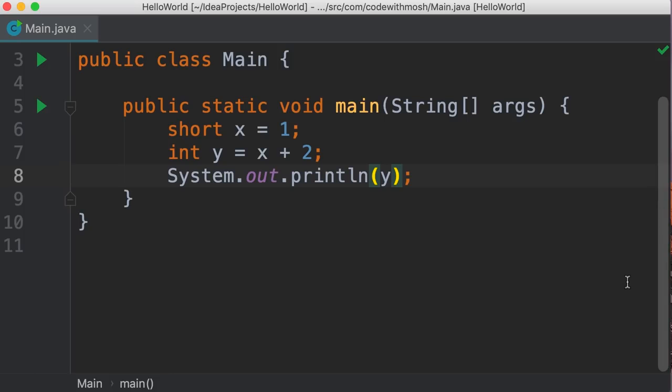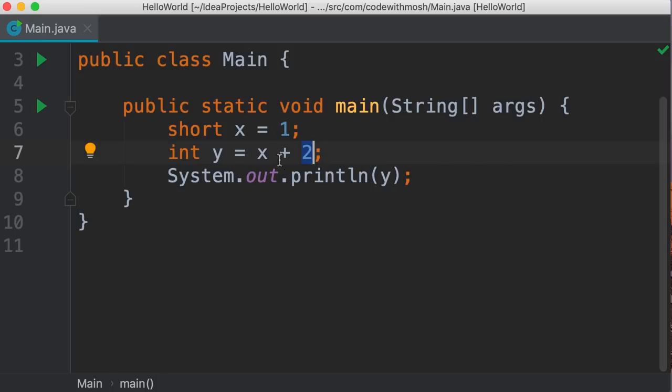But let me explain what happens under the hood for this expression to get executed. Because we're dealing with two different types of values, one is a short, the other is an integer, one of these values should be converted to the other type so they are equal. Now I got a question for you. How many bytes do we have in a short variable? We have 2 bytes. How many bytes do we have in an integer? 4 bytes. So any values that we store in a short variable can also be stored in an integer variable, right?